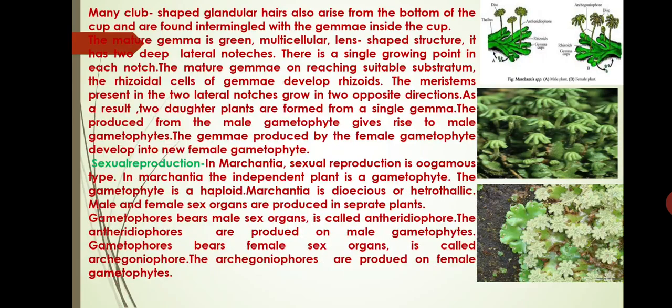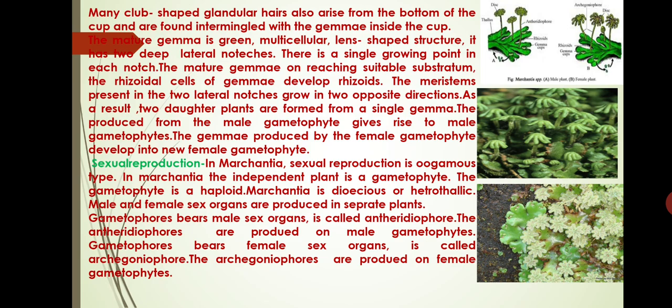Many club-shaped glandular hairs also arise from the bottom of the cup and are found intermingled with the gemmae inside the cup. A mature gemma is a green, multicellular, lens-shaped structure. It has two deep lateral notches. There is a single growing point in each notch.